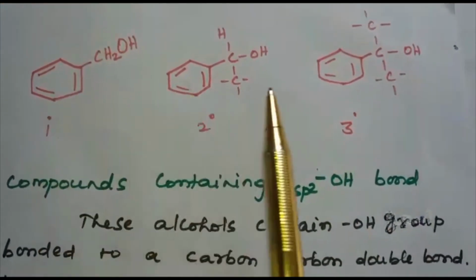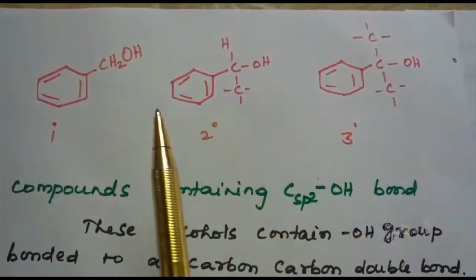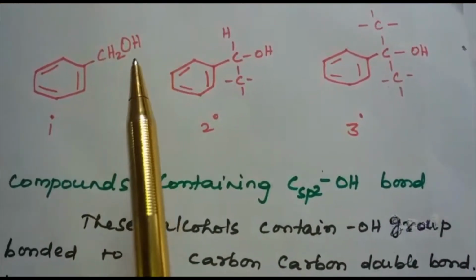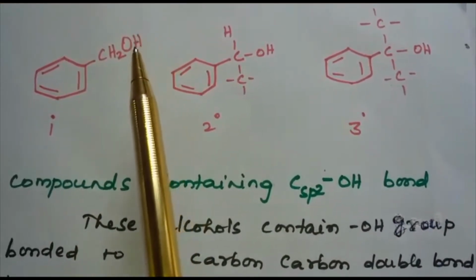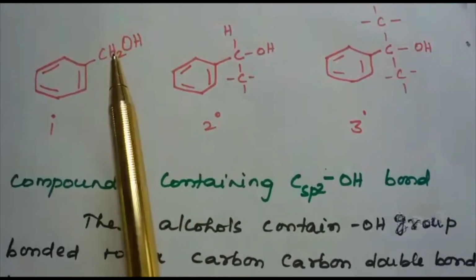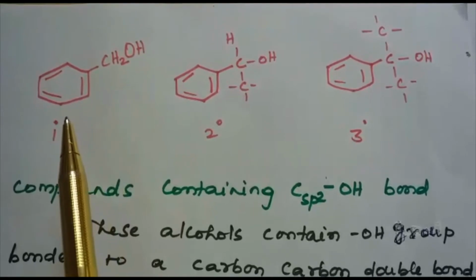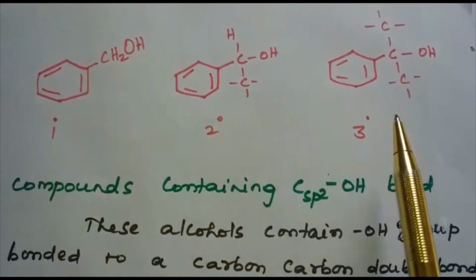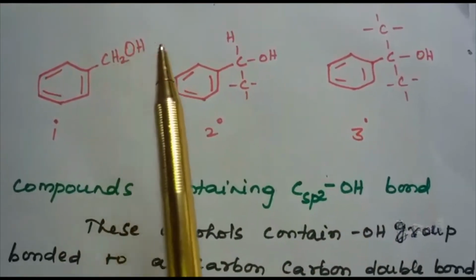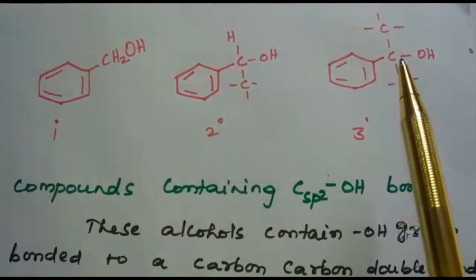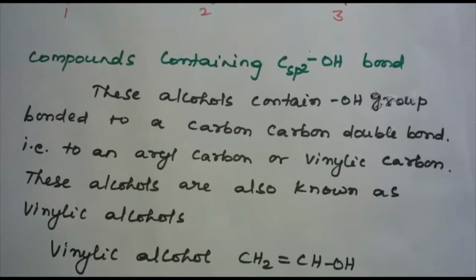These are examples of benzylic alcohols. Again it is classified as primary, secondary and tertiary. This is the primary carbon atom, this is the secondary and this is the tertiary carbon atom.